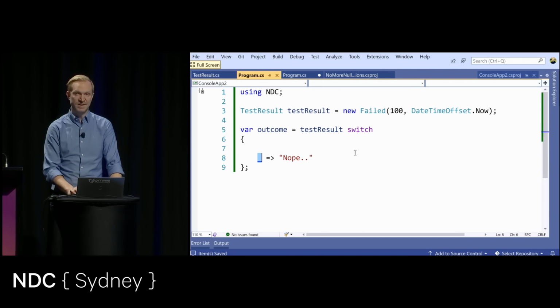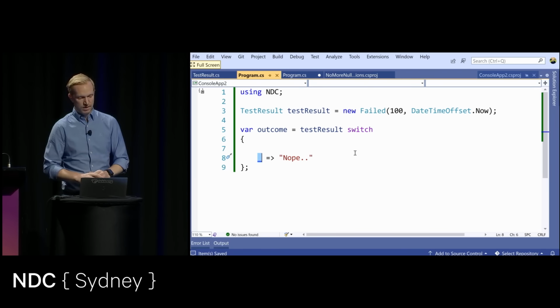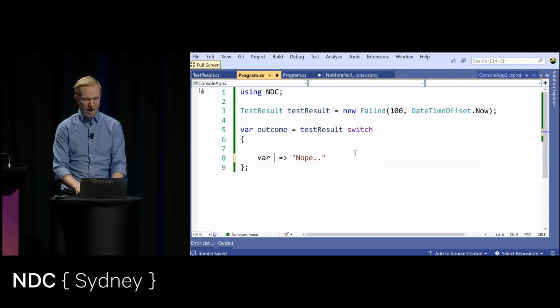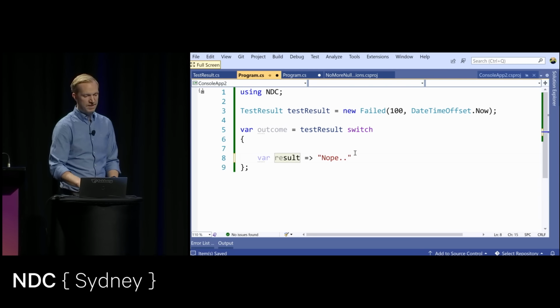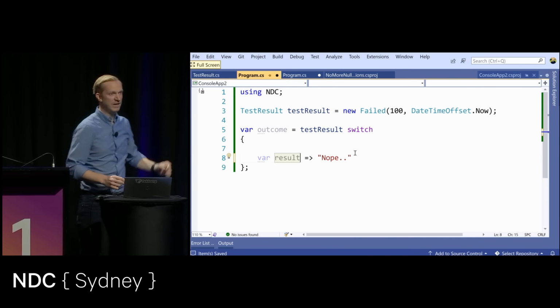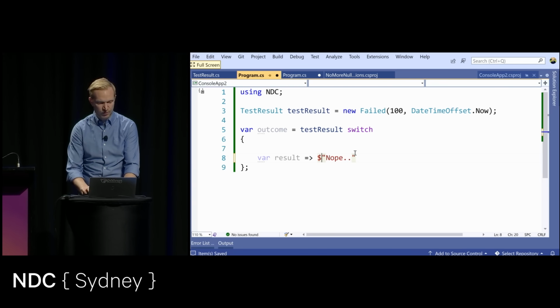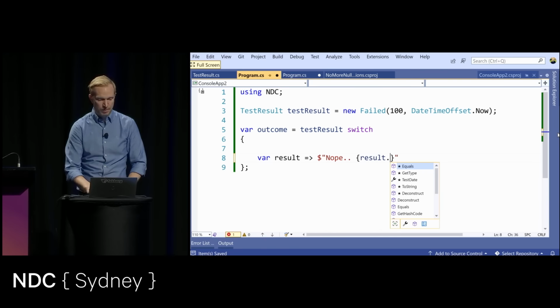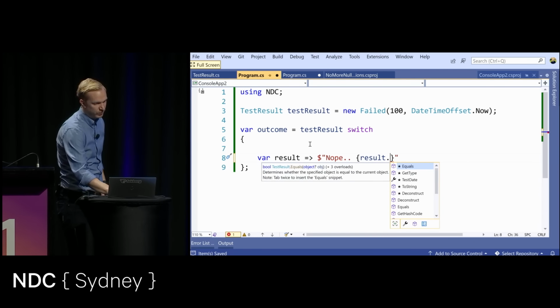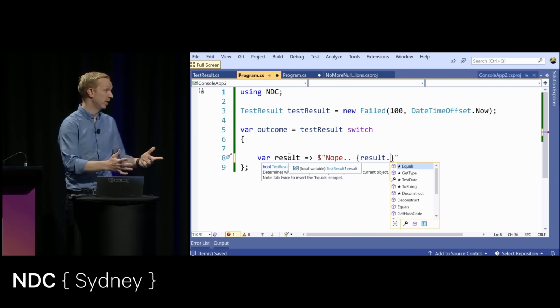This here is a default pattern or a discard, so it grabs everything. I could also say that I want to grab the result. Let's do result here. This will do the exact same thing. So if you use the var pattern, which this is called, it would match on nulls. So I could use this over here. It wouldn't be useful if it actually gives me null, but I could access this as a test result because it could be any other test results than the ones that I'm looking for.